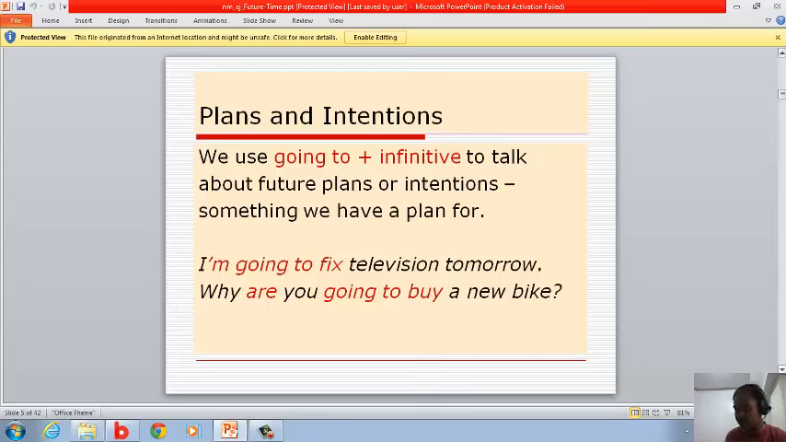"Why are you going to buy a new bike?" Where do you think in this example is the going to infinitive, or the intention? It's are going to buy. You got it right.